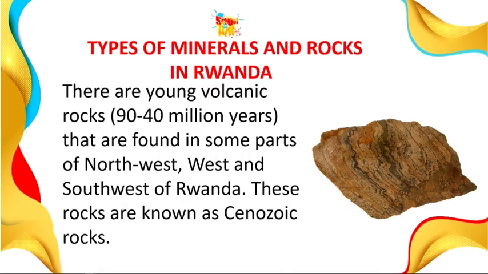Another type of rock that is found in Rwanda, we call the young volcanic rock. From the word young volcanic rock, you know that this is a type of rock we also call igneous rock. As the class proceeds, we will also discuss rock on the basis of their formation. But this is just to tell you the different types of rock that are formed and their ages. This one is younger than the previous one we mentioned. That's why we call it the younger volcanic rock, and their age is between 90 to 40 million years. They are found in some parts of the northwest, west, and southwestern Rwanda.